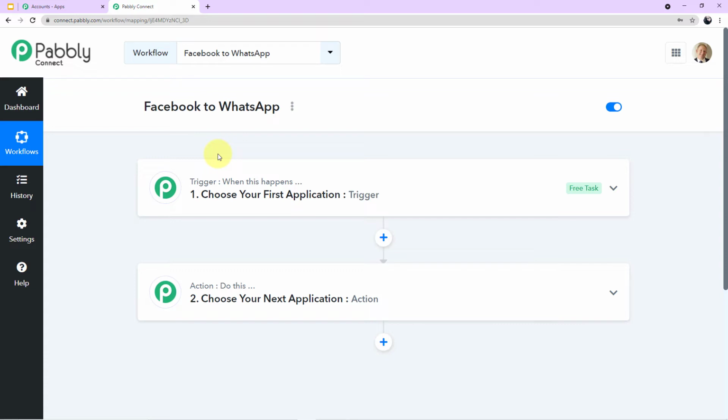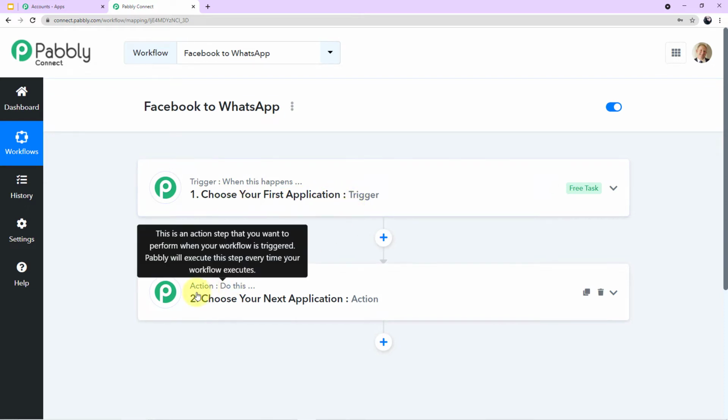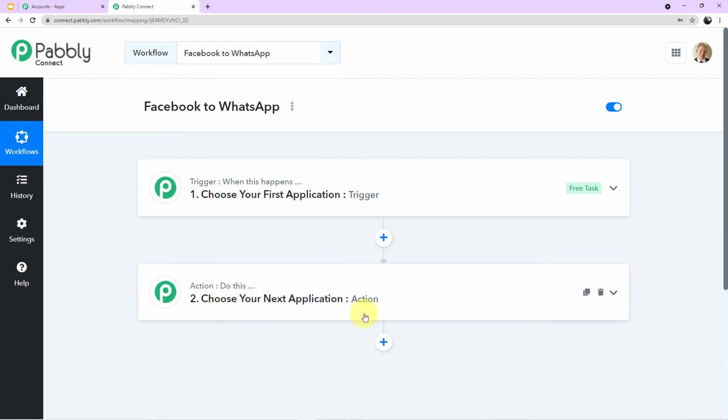Now, before we start with the steps, let me read out what it is written here. Trigger, when this happens, choose your first application trigger. Action, do this, choose your next application action. Now you must be thinking, what is this trigger and what is this action? So let me tell you, trigger is happening of an event and action is the response to it. In this particular case, trigger event will be submission of the form. We have run an advertisement on Facebook. Now customers will reach to your advertisement and a form will pop up. They will fill up the form. The successful submission of the form is trigger event. And as soon as they will submit the form, what is the response we want? We want automatically a WhatsApp message should reach to them with the link of the brochure. So understood, trigger is happening of an event and action is the response to it.